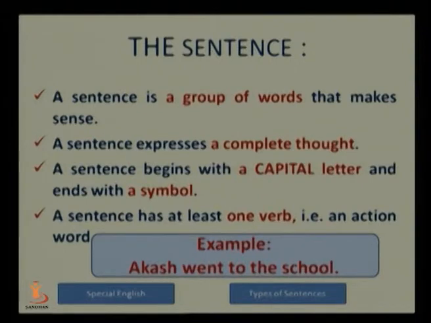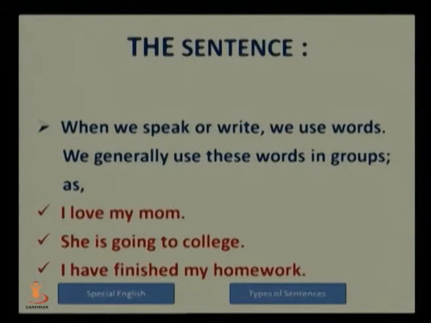The example is given here: Akash went to the school. Akash is the subject, went is the verb. It is the past form of go. And Akash, the first letter here, is capitalized. So this is the structure of a sentence.